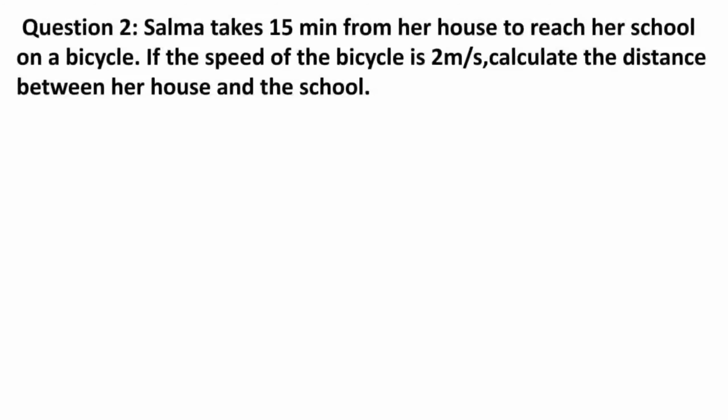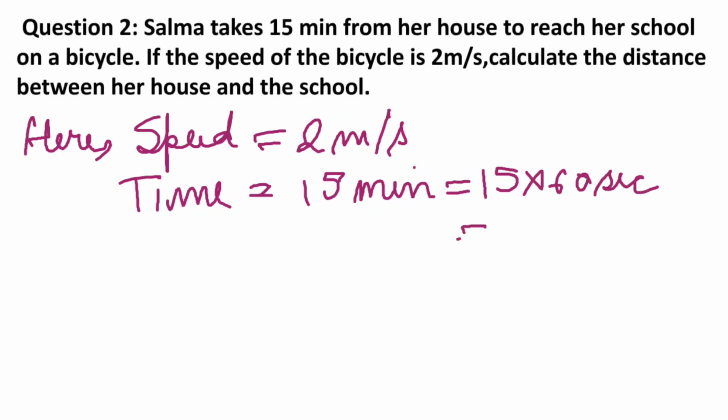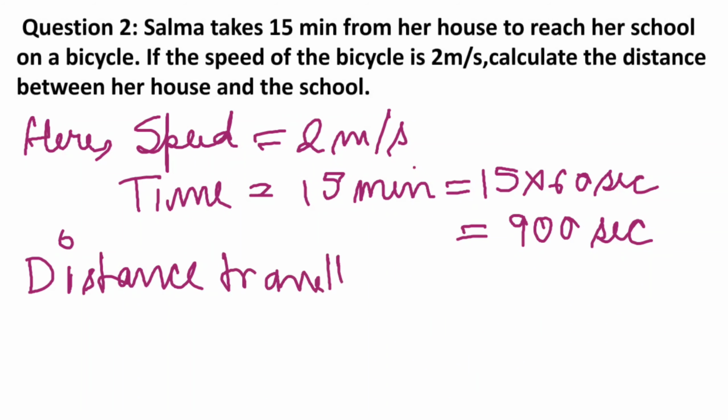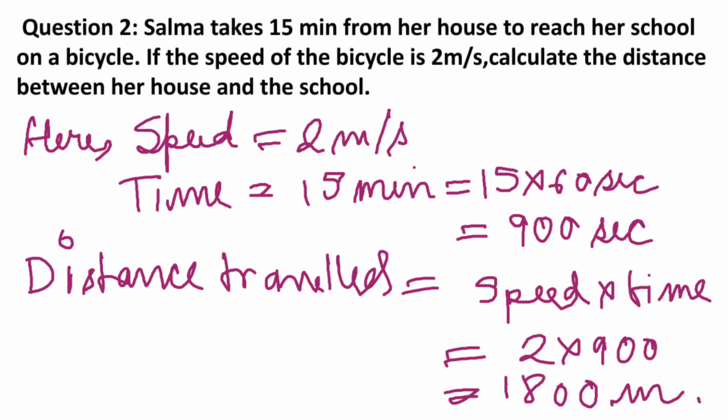Salma takes 15 minutes from her house to reach her school on a bicycle. If the bicycle has a speed of 2 meters per second, calculate the distance between her house and the school. Here, time taken is given and the speed of the bicycle is given. We need to find out the distance. Here, speed is equal to 2 meters per second and time is given in minutes. See, in the speed, the unit of time is in second. That means we need to convert minutes into seconds. So 15 minutes is equal to 15 into 60 seconds.